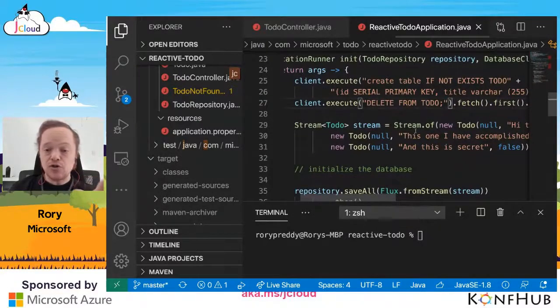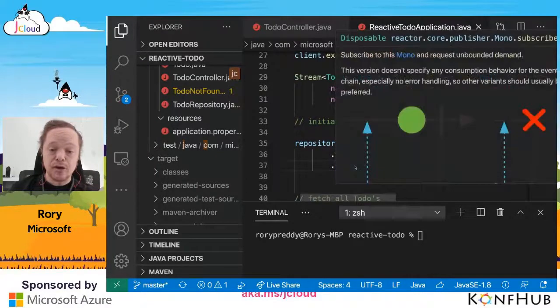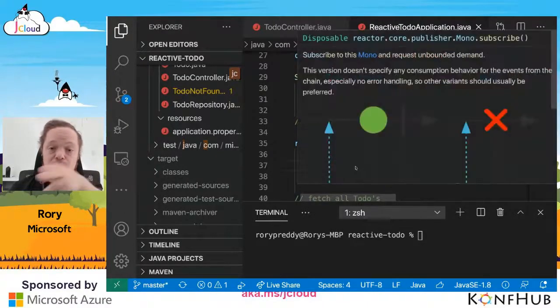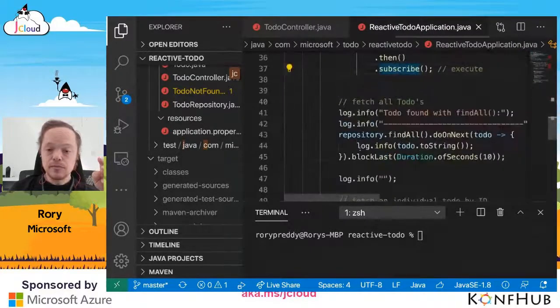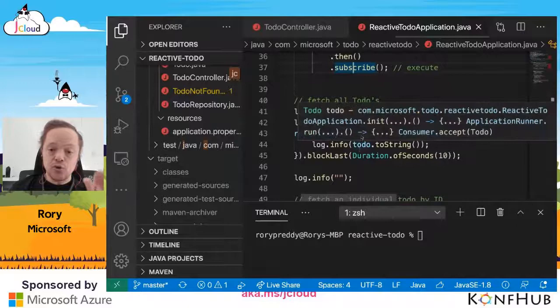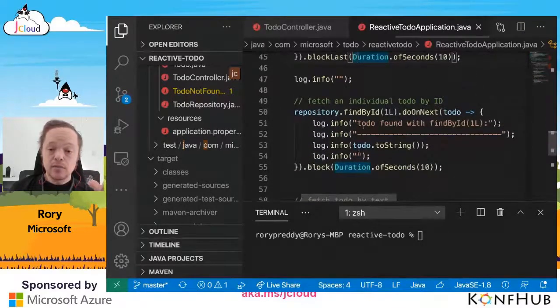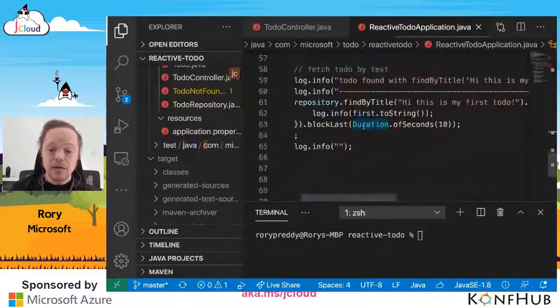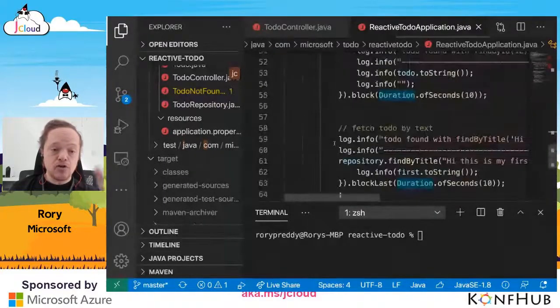It's going to create a stream of to-do objects that I'm going to insert here. I'm going to save them all. And remember, every time that you use reactive, you have to block or subscribe. So I'm going to subscribe there. You can mouse over there and see how to use reactive systems. Then I'm going to use findAll, findById, findByTitle, and that's everything that I'm going to need in my application.